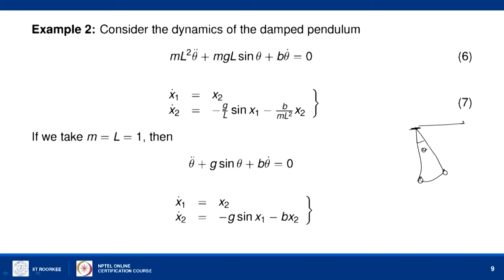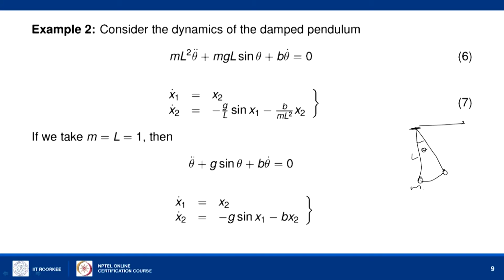So, we can write the equation where L is the length, m is the mass, and g represents the gravity. So, it is a standard equation of a pendulum, and the last term represents the air resistance. Due to air resistance it is stopped, resisted. So, equation 6 represents the damped